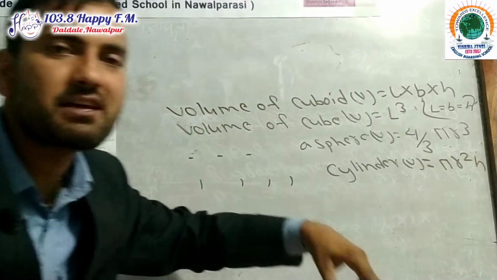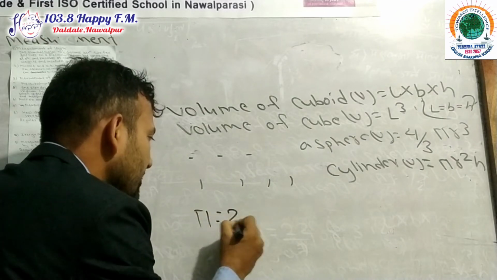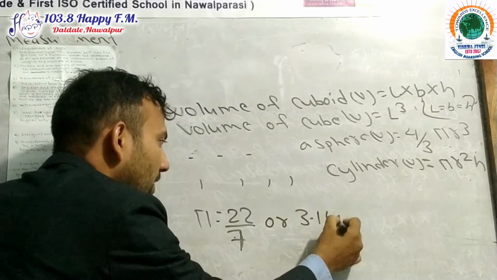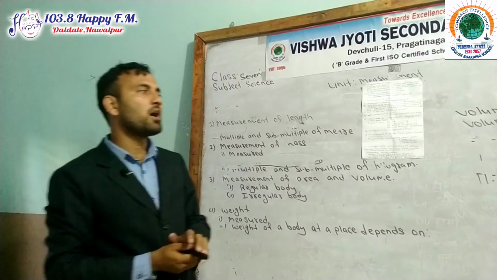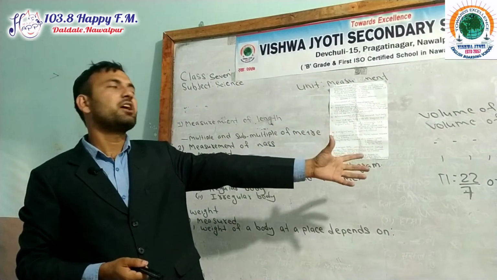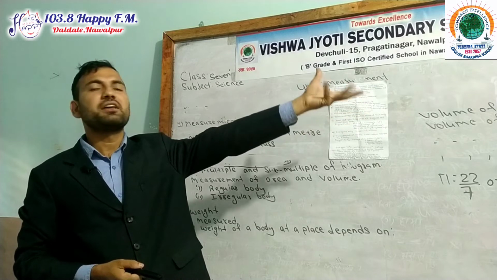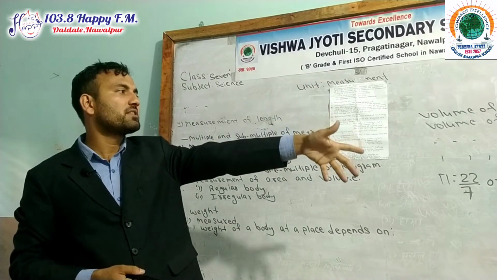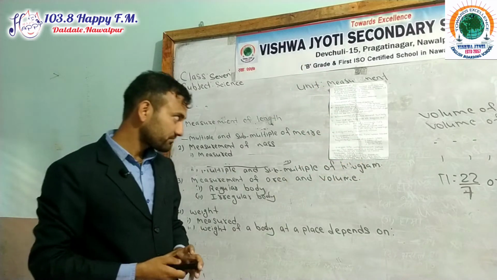R means radius. Pi value is 22 by 7 or 3.14.